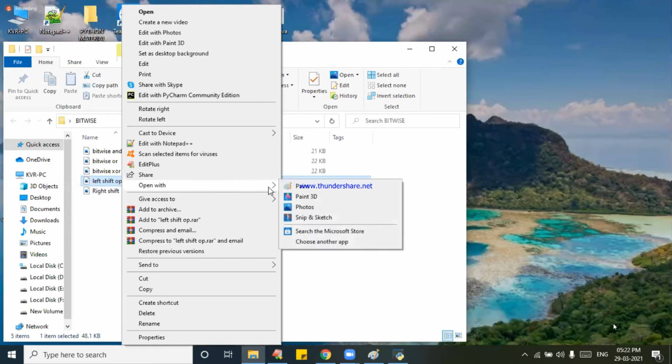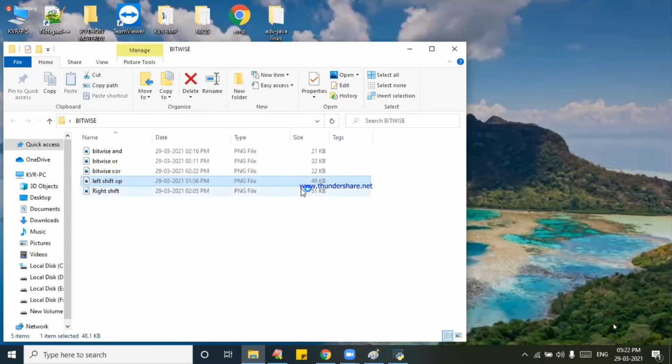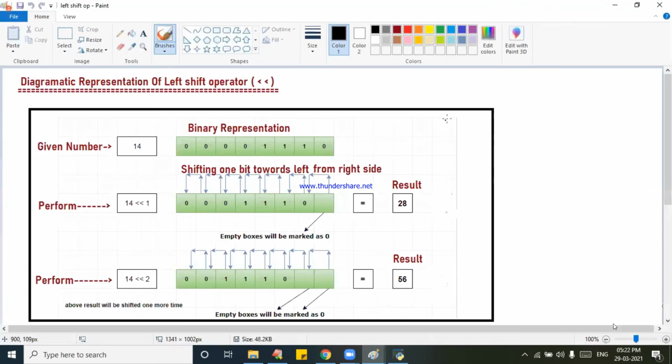First you try to see this diagram so that you can understand it. I just prepared it. See, this is the diagrammatic representation of the left shift operator. Read it by yourself and then understand. What is the given number? 14. What is 14 in binary? 1, 1, 1, 0.